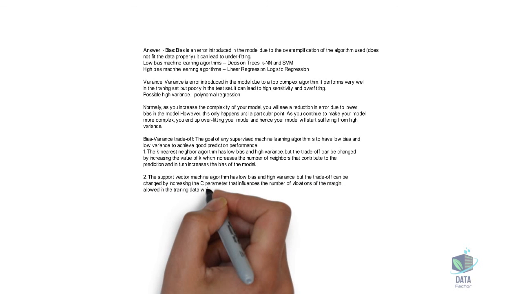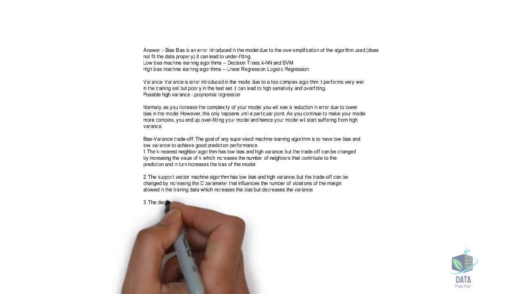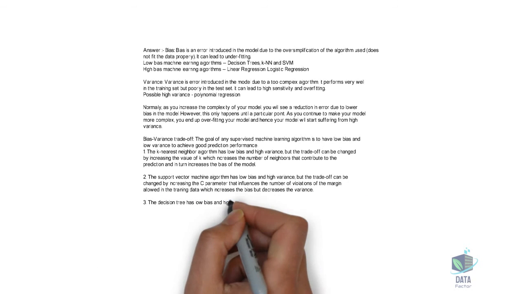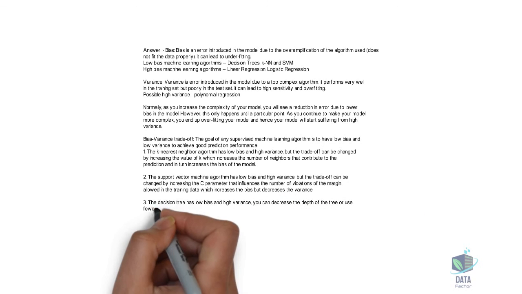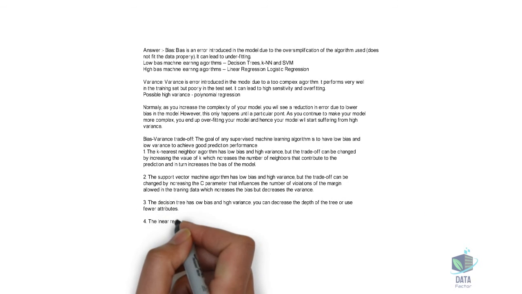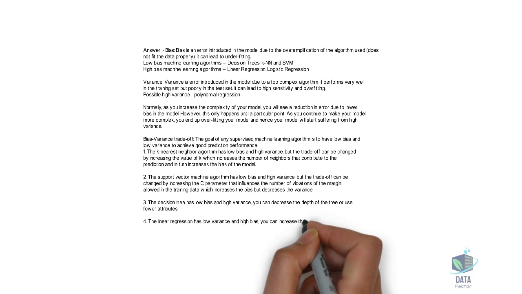3. The decision tree has low bias and high variance. You can decrease the depth of the tree or use fewer attributes. 4. The linear regression has low variance and high bias. You can increase the number of features or use another regression that better fits the data.